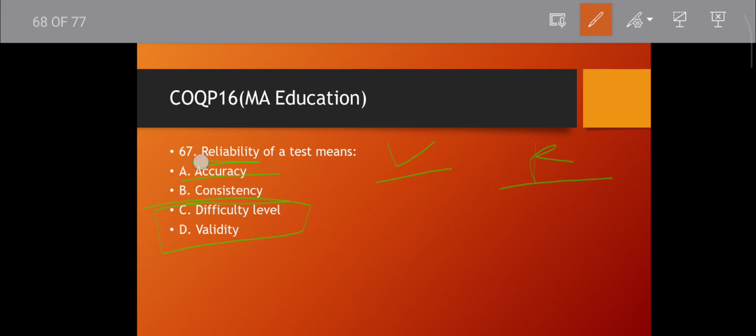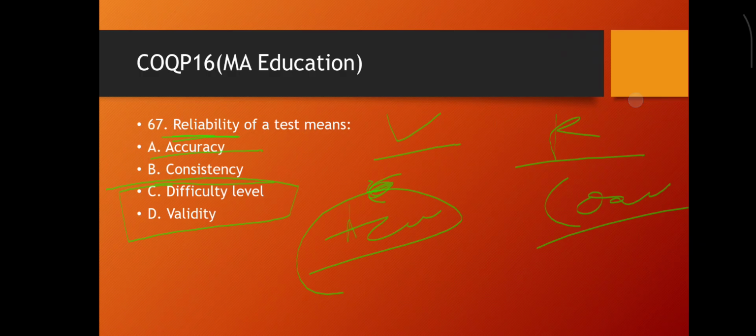Reliable means how reliable the test is, how much consistency it will give. Reliability is related to consistency. Then validity is related to accuracy. Then move to the next question.